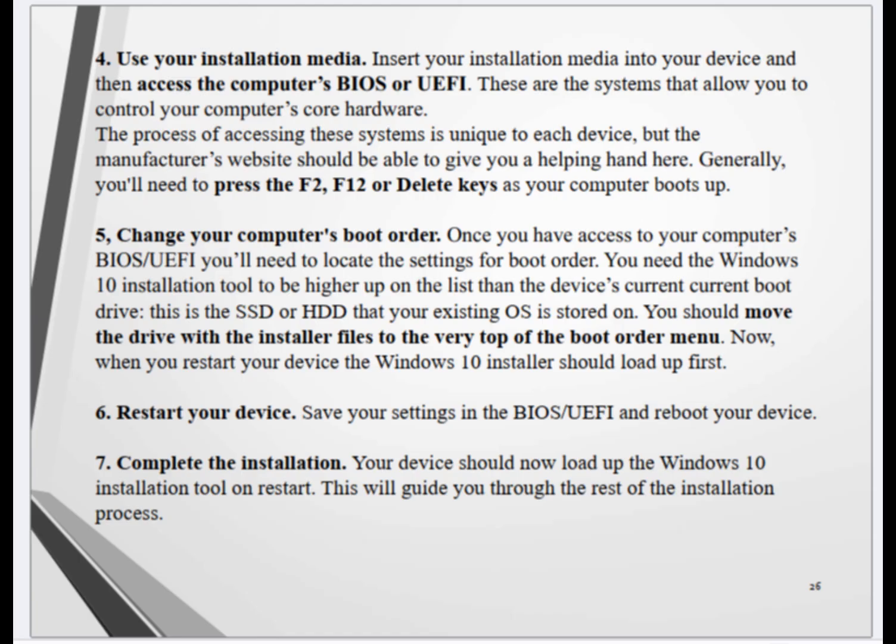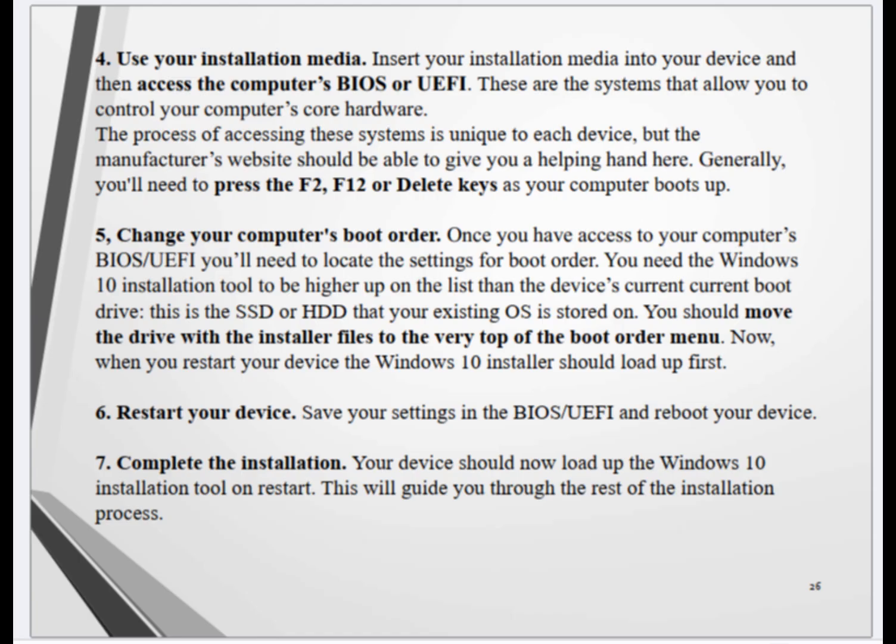5. Change your computer's boot order. Once you have access to your computer's BIOS/UEFI, you'll need to locate the settings for boot order. You need the Windows 10 installation tool to be higher up on the list than the device's current boot drive. This is the SSD or HDD that your existing OS is stored on. You should move the drive with the installer files to the very top of the boot order menu. Now, when you restart your device, the Windows 10 installer should load up first.